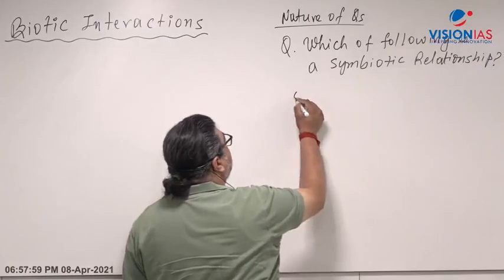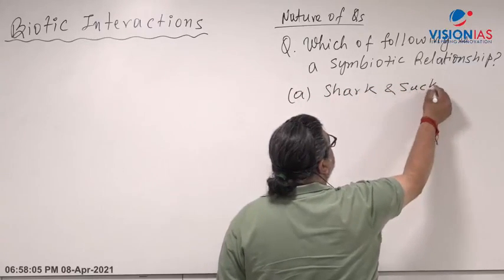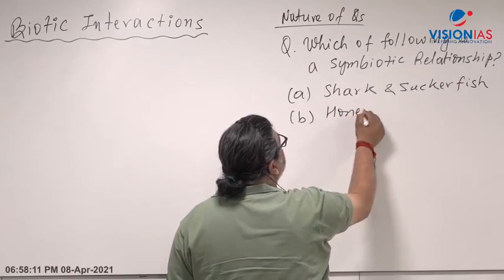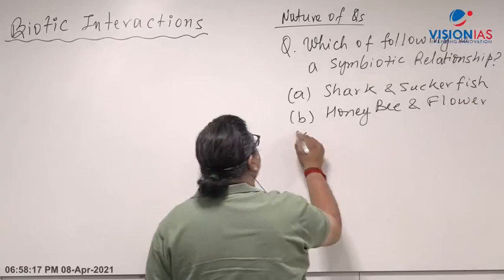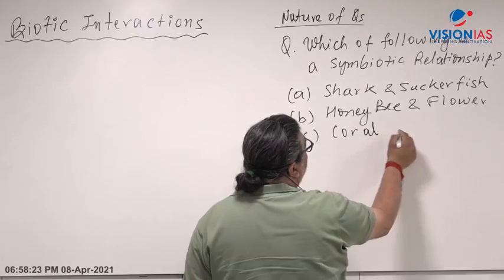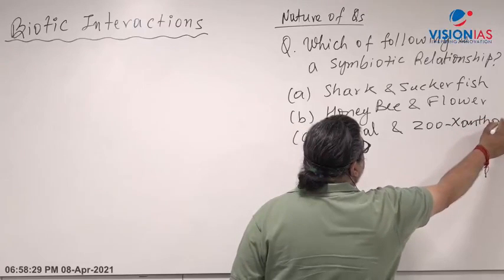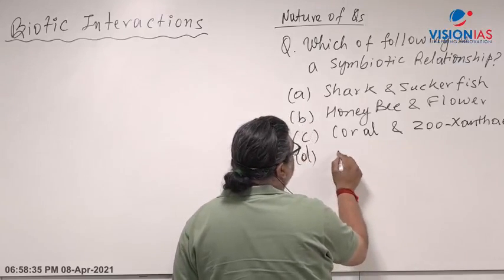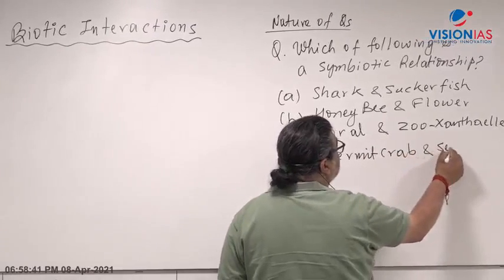You are given the options: A, shark and suckerfish; B, honeybee and flower; C, coral and zooxanthellae; D, hermit crab and sea anemone.